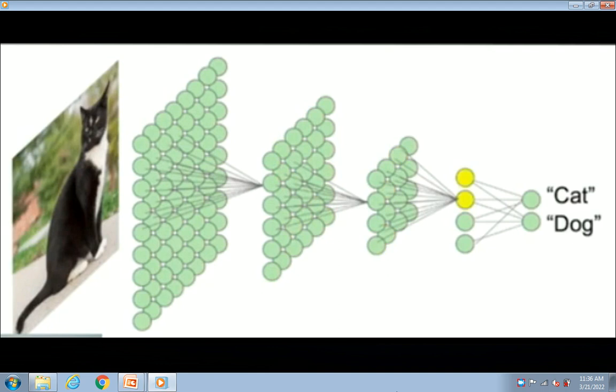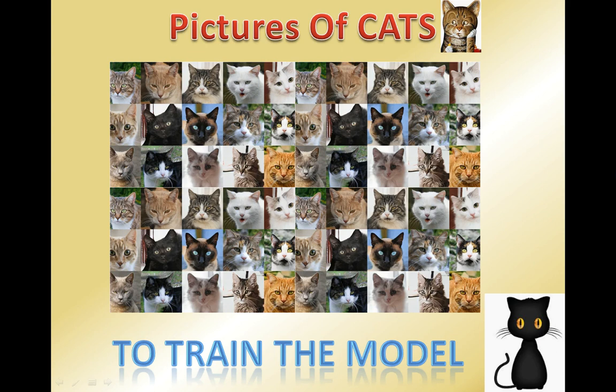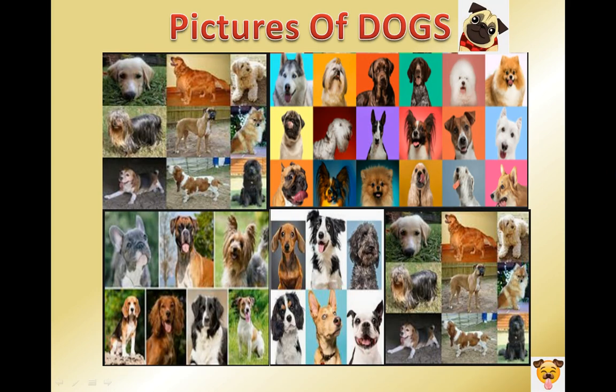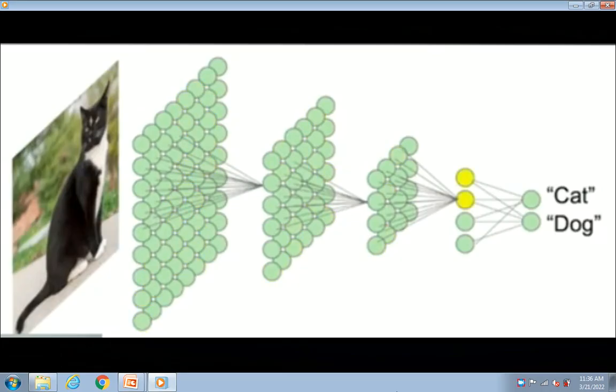Now let's understand how it reaches the result. They categorize the images under different sections to train a model. They give it data to train the model. So they show the network many thousands of pictures of cats and many thousands of pictures of dogs. It learns to extract the salient features and make a prediction.